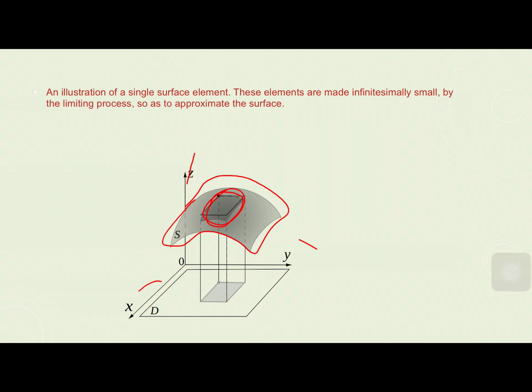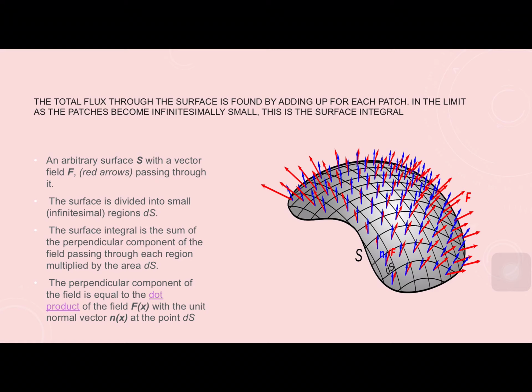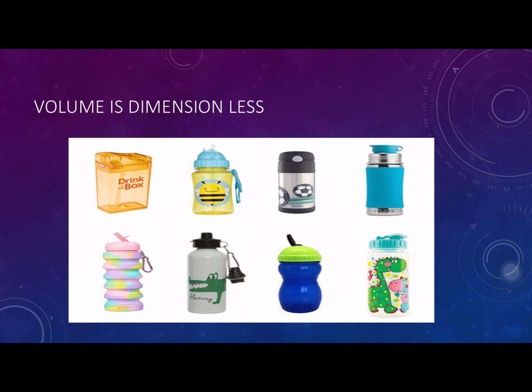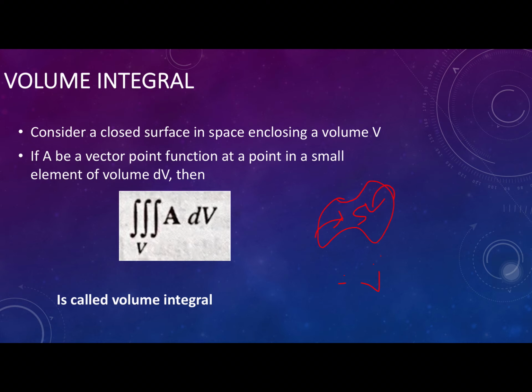In the volume integral we take integration with respect to three components, x, y, z in the Cartesian coordinate system. It is not necessarily only Cartesian; in the spherical coordinate system it is r, theta, phi, where phi is the azimuth, theta is the angle, and r is the radius.